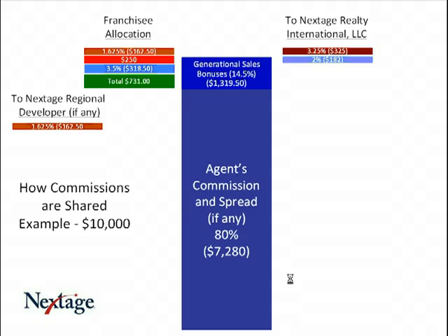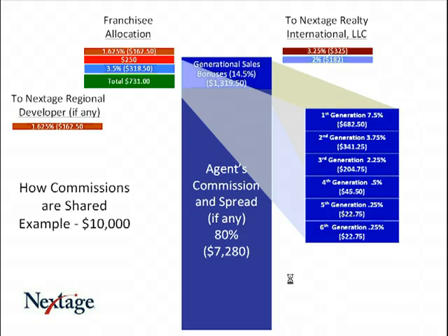Now let's take a look at the generational sales bonuses. In this particular example, again, the first generation would pay $682.50, the second generation $341.25, the third generation $204.75, the fourth generation $45.50, and the fifth and sixth generation $22.75.